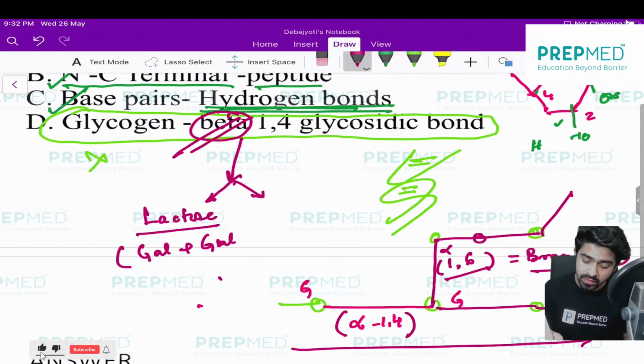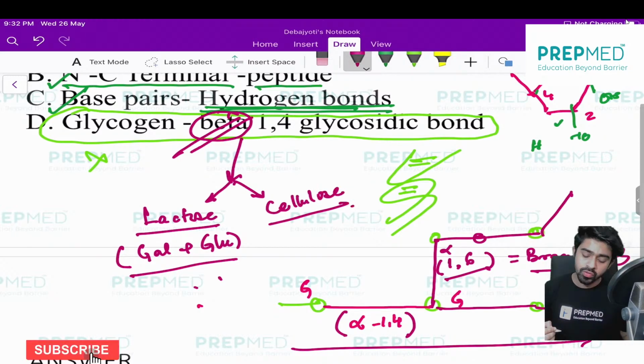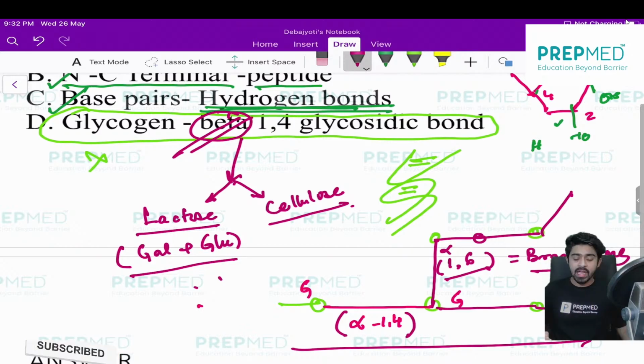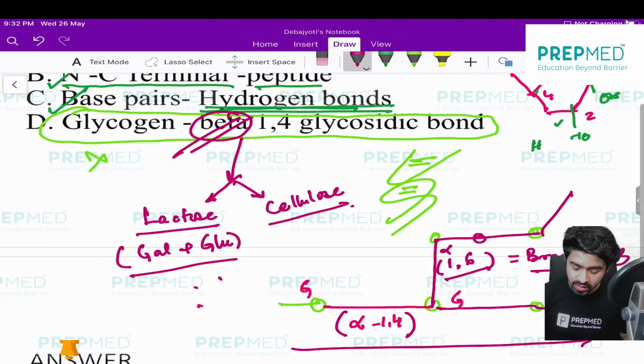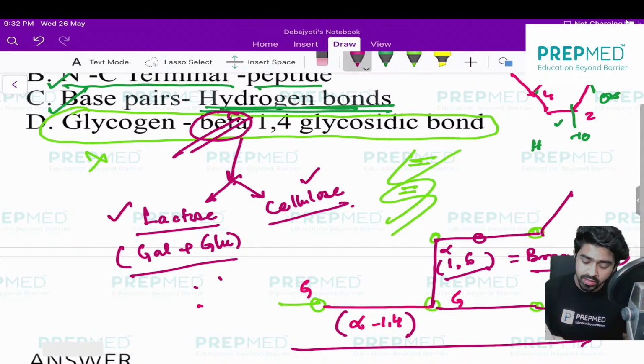There you will definitely find this bond which is called the beta bond. At the same time you will find a beta bond in the popular example most of you know, and that is cellulose. So cellulose and lactose, these are two compounds where you should know you can find a beta bond. Cellulose is a homopolysaccharide, and lactose is a disaccharide.